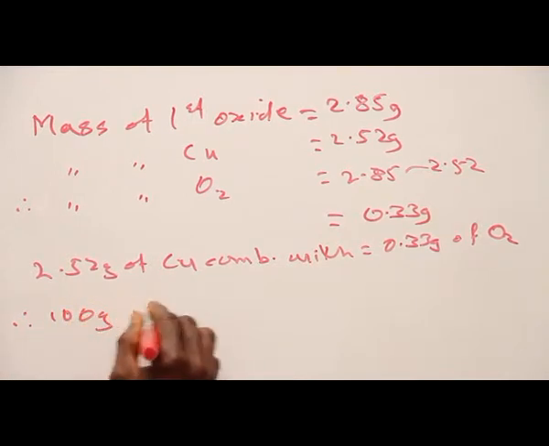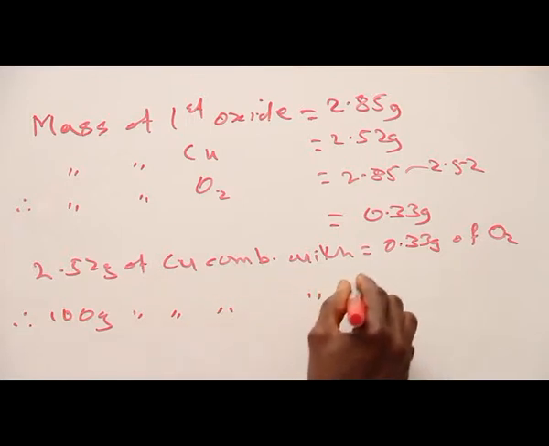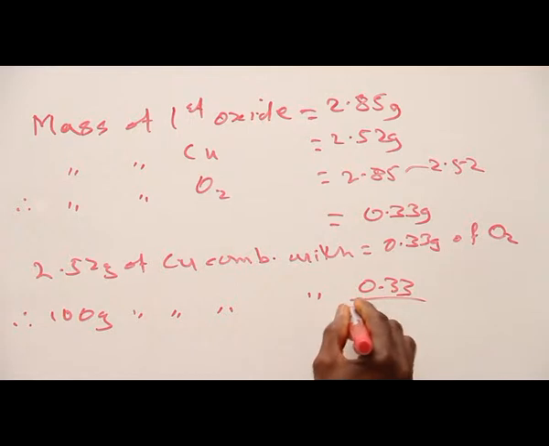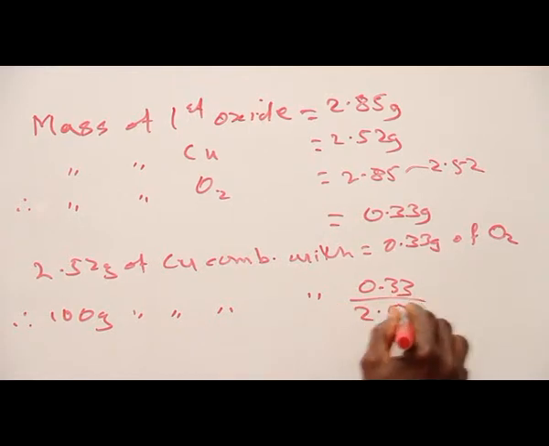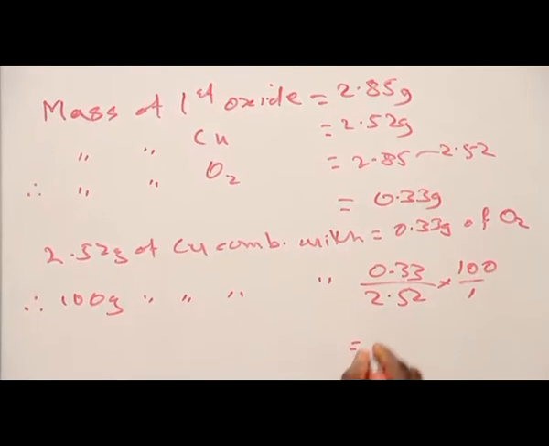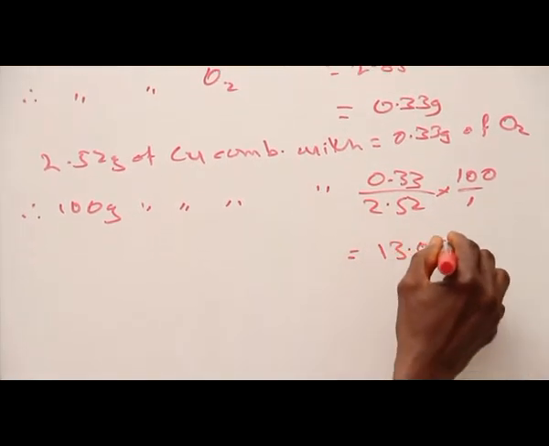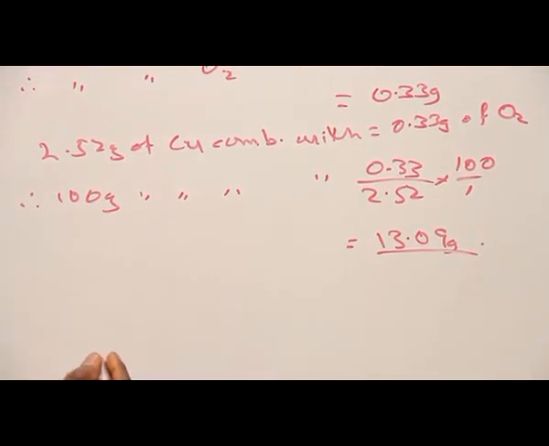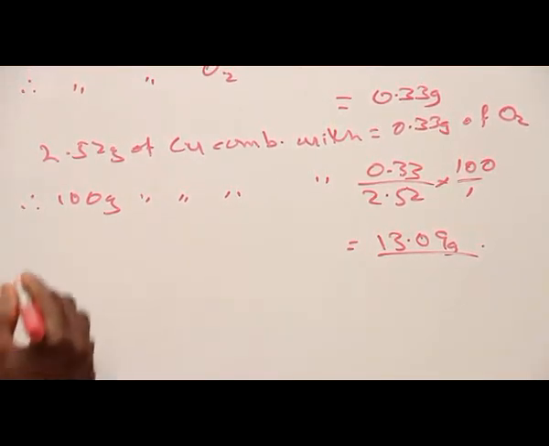100 grams of copper combined with 0.33 divided by 2.52 multiplied by 100. This gives us 13.09 grams. This for the first oxide. Let's consider the second oxide.